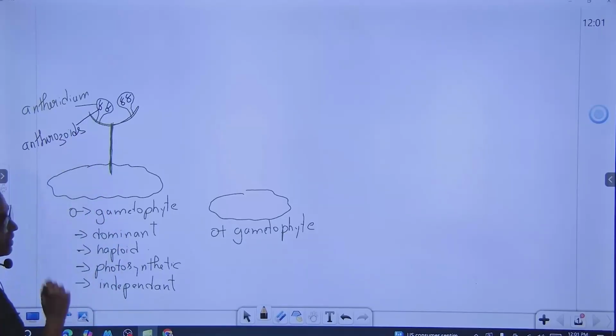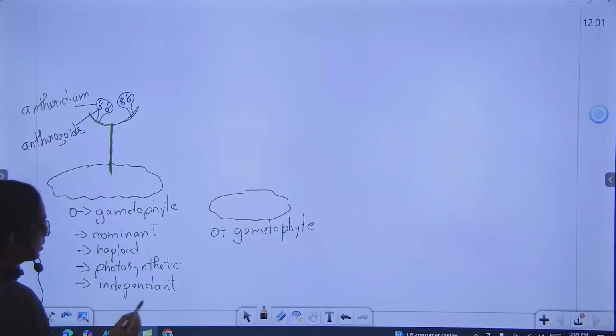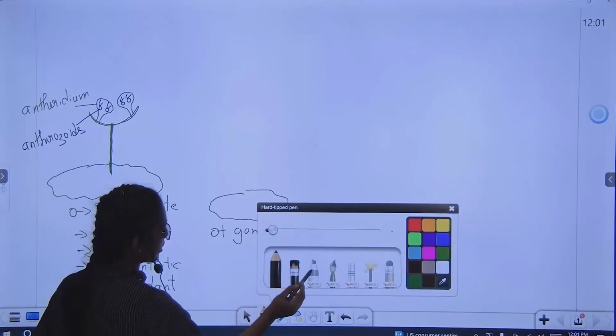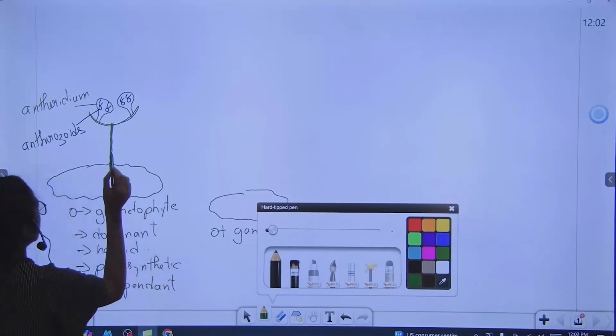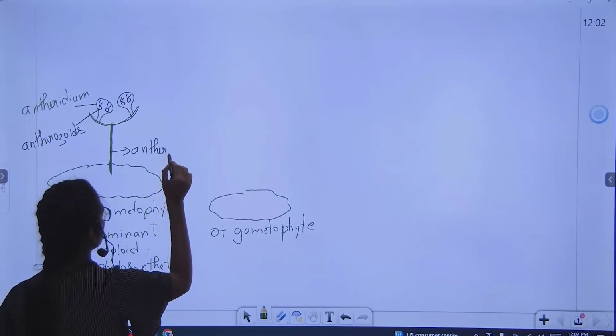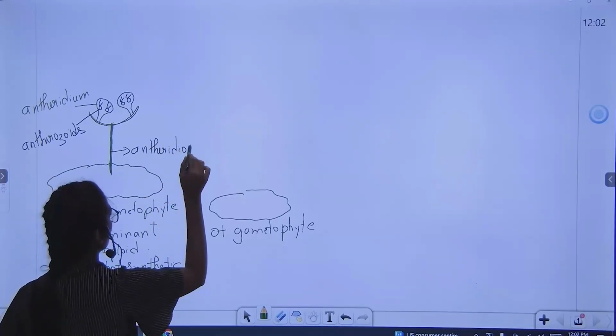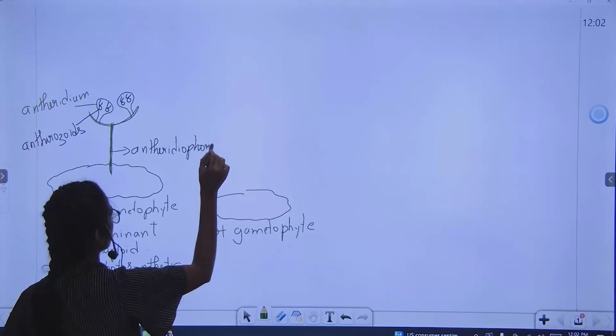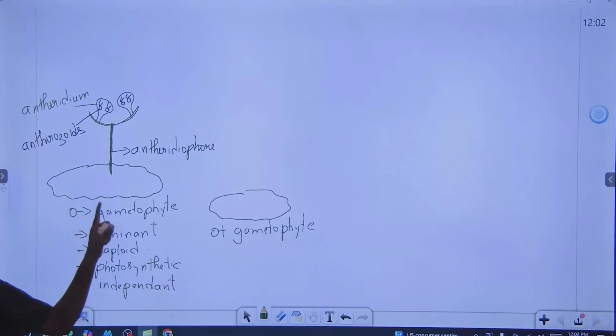These are the gametes. The stalk which is holding the male antheridium we will call antheridiophore.